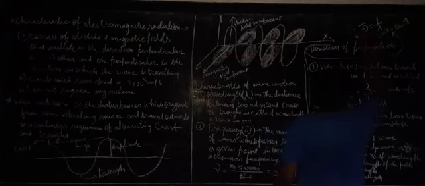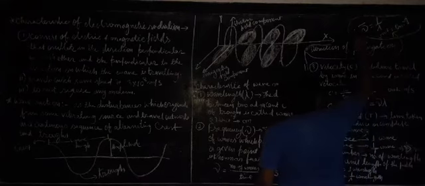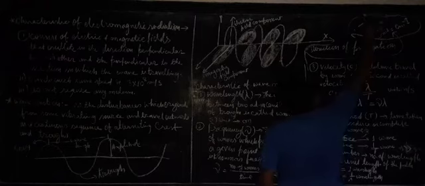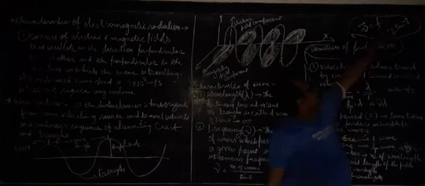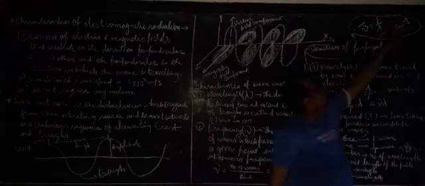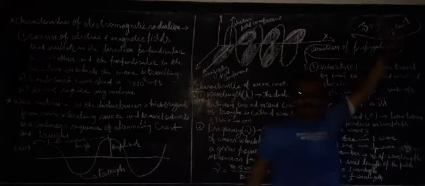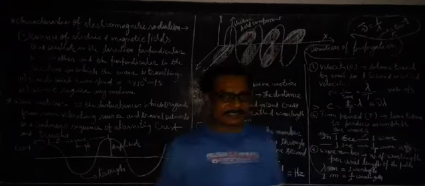Wave number is denoted by nu bar. Nu with a line drawn above it. So nu bar equal to 1 by lambda. Its unit depends on lambda, the length. If you put meter, then the unit will be per meter, or if centimeter, then the unit will be per centimeter.